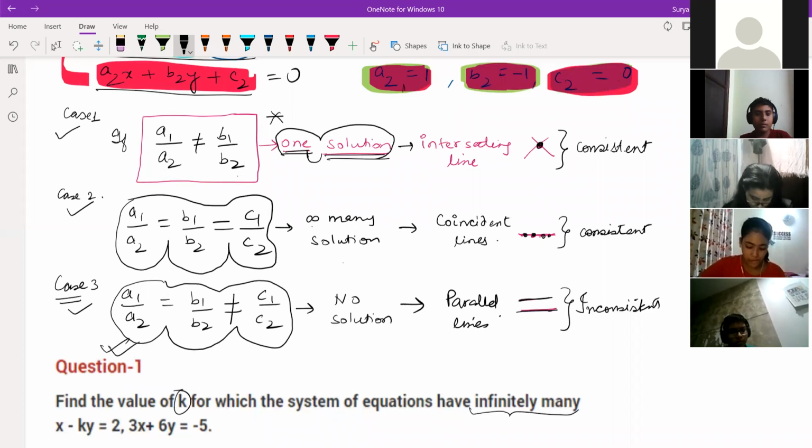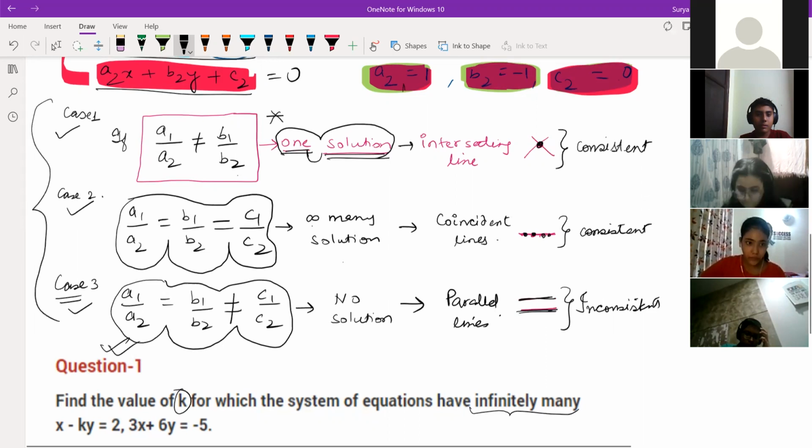If you draw the graphical representation for both the equations, you will get parallel lines only, and parallel lines will never meet each other. If they do not meet each other, there is no solution. That's why we call it inconsistent lines, or parallel lines, or having no solution. So anyone who still has doubt in these three cases?